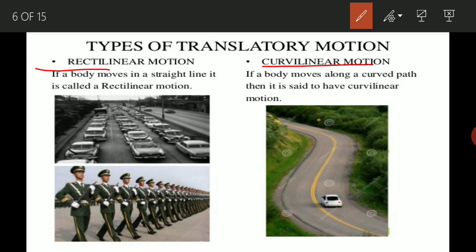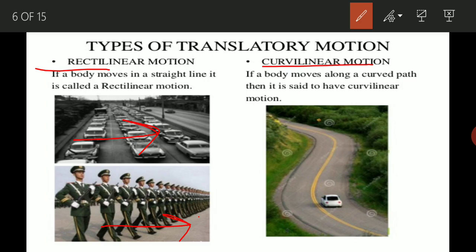If any object is just moving on a straight line, on a straight path, we can say that it is showing rectilinear motion or straight line motion. You can see a car moving on the road: if the road is straight and the car is moving on it, the movement of the car will be straight line motion or rectilinear motion. In the same way, the soldiers doing march past also move on a straight line. That's why the movement of soldiers doing march past is also rectilinear or straight line motion.